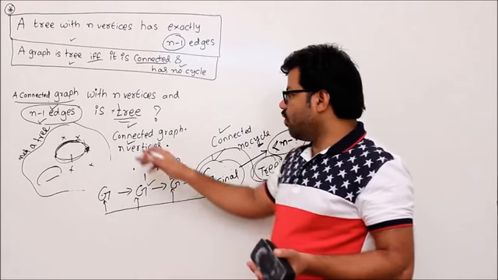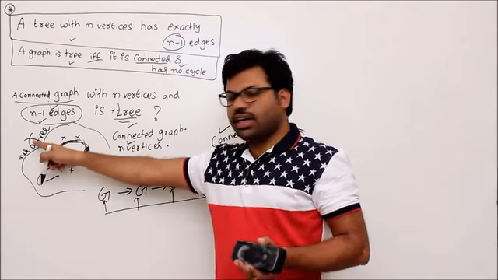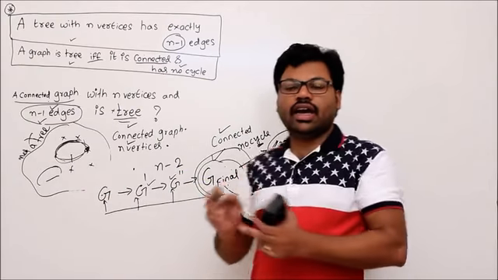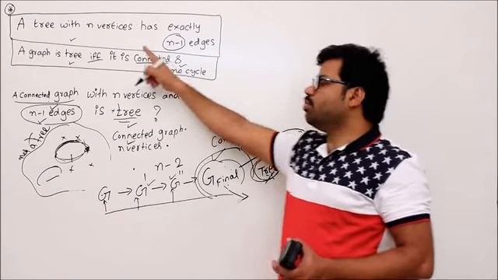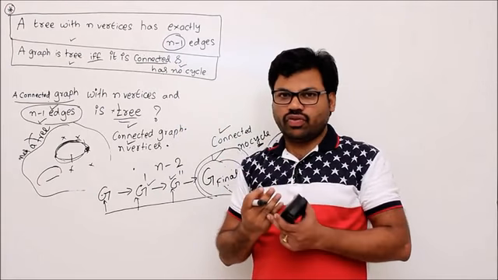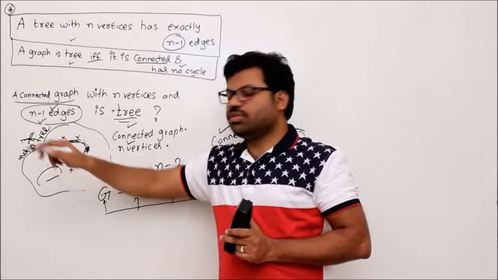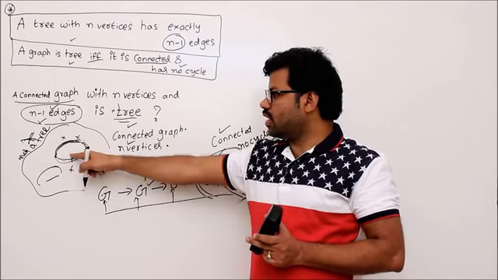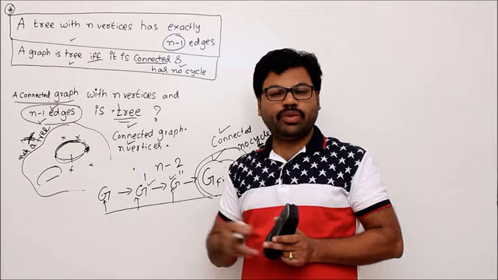So what was your assumption? That this is not a tree is wrong. Whenever it is not a tree, then I can do all this process and I can prove that there is a tree with less than n minus 1 edges, which is impossible. Then we can't prove a thing which is impossible. Then we have to change our assumption. What is our assumption? Initially, that this structure is not a tree, then it is wrong. Then definitely that structure should be a tree.